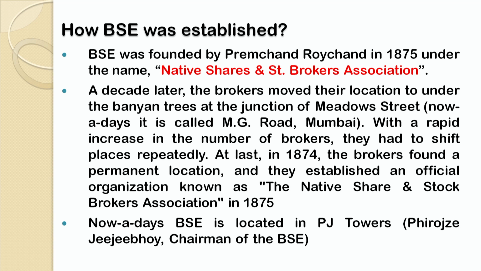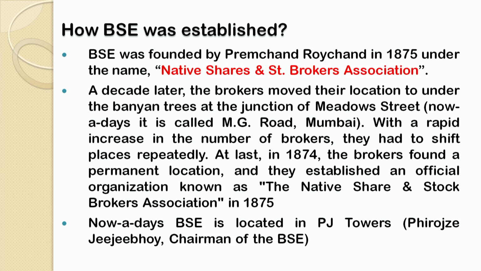Due to the large increase in the number of brokers attracted towards the stock markets, they used to shift from a smaller area to a comparatively bigger area within the city of Bombay of that time itself.